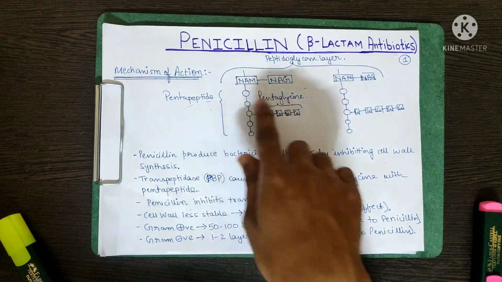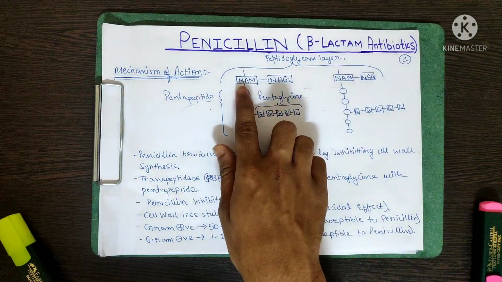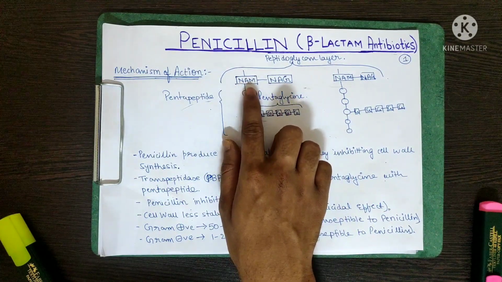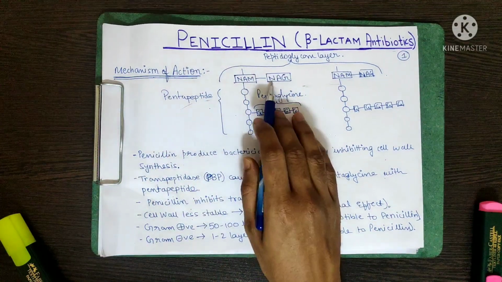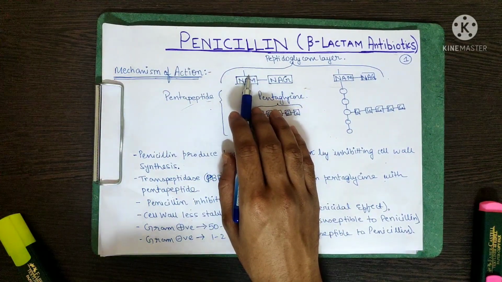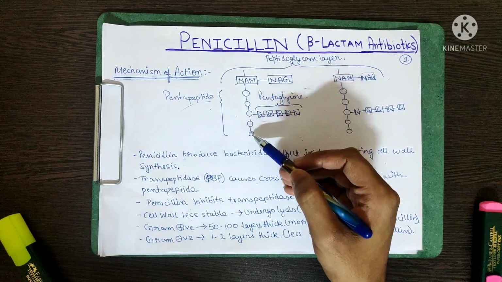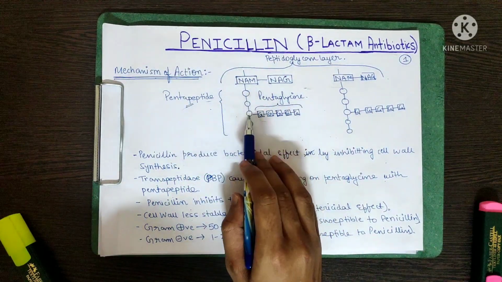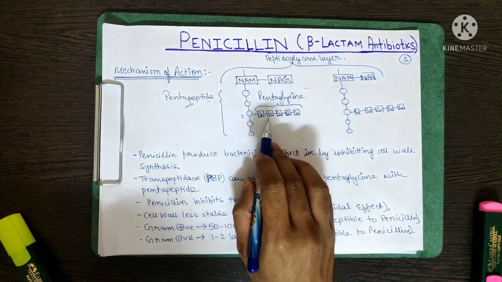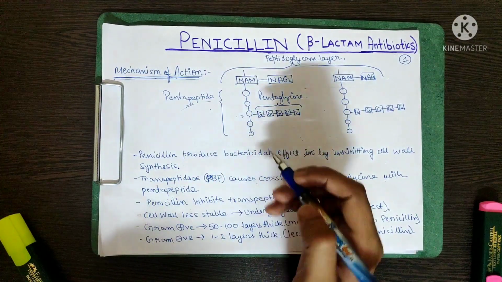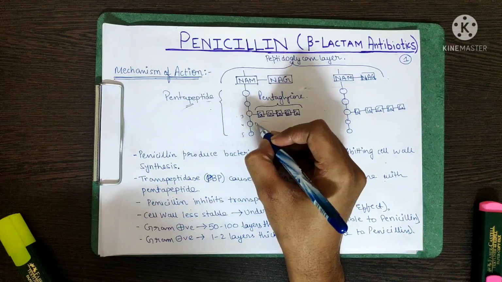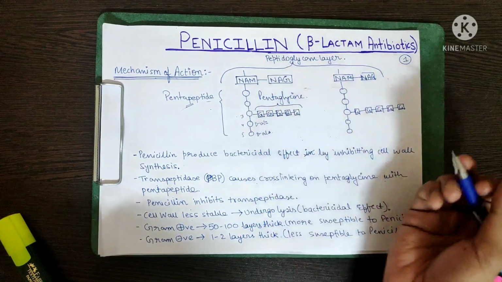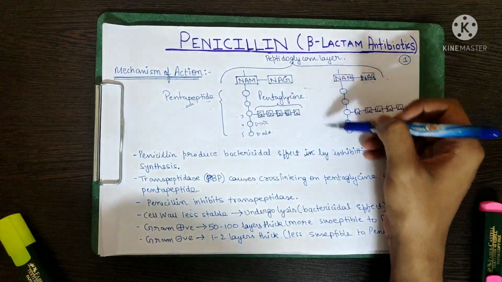You can see that the peptidoglycan layer is actually composed of two amino sugars, which are known as N-acetylmuramic acid and N-acetylglucosamine. To N-acetylmuramic acid, there are 5 amino acids attached, which is known as a pentapeptide, as I have written here. And to the third amino acid, a pentaglycine chain is also attached. The fourth and the fifth amino acids are D-alanine and D-alanine. A similar molecule is present here also.